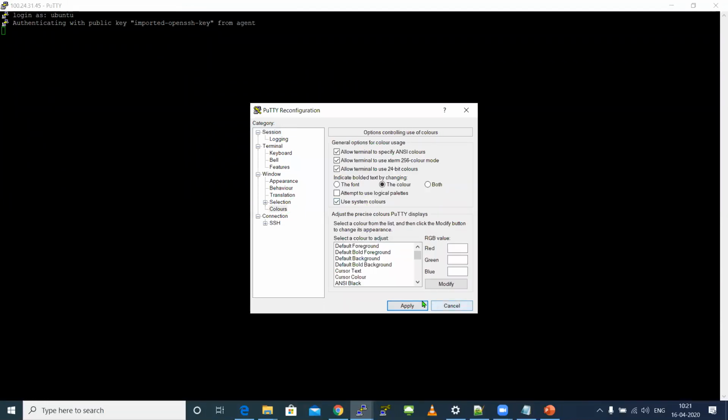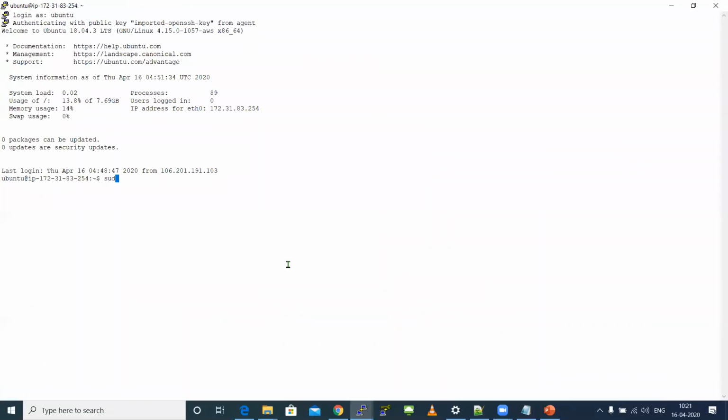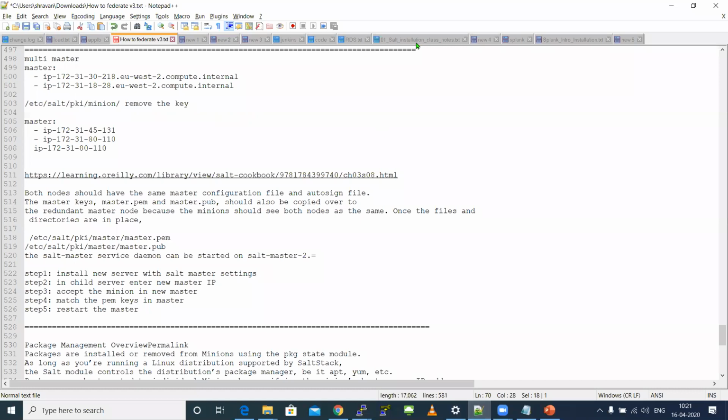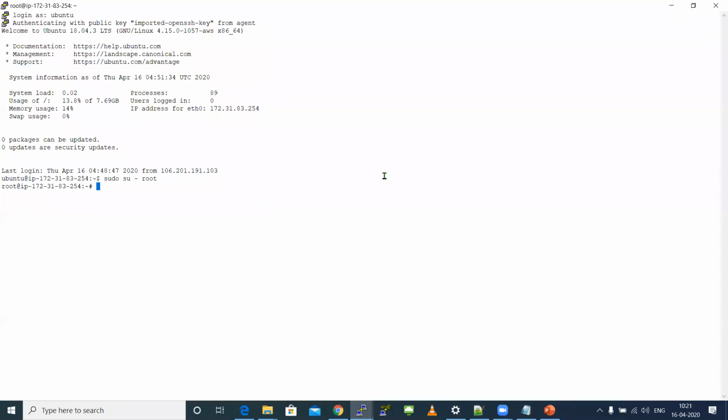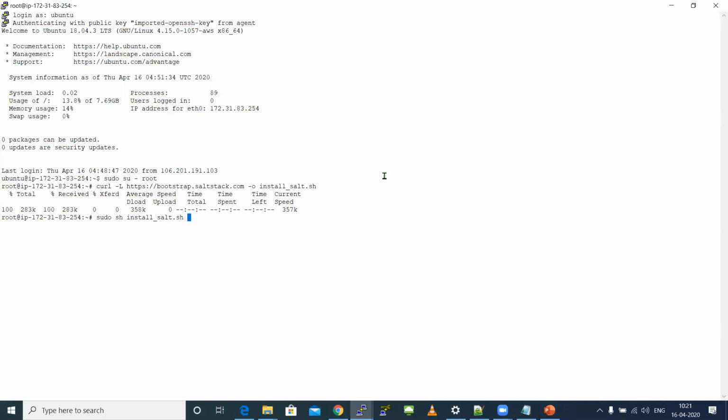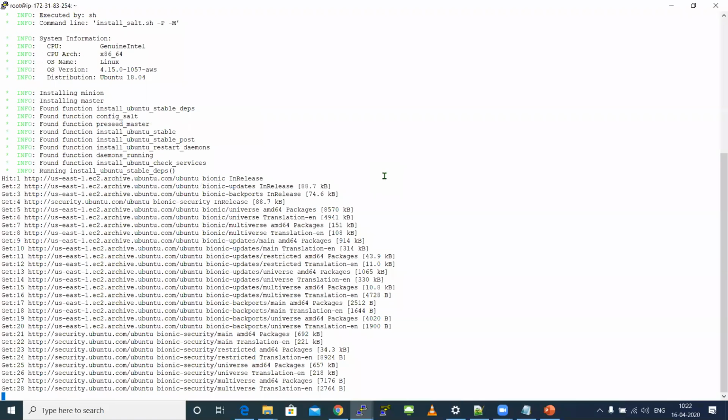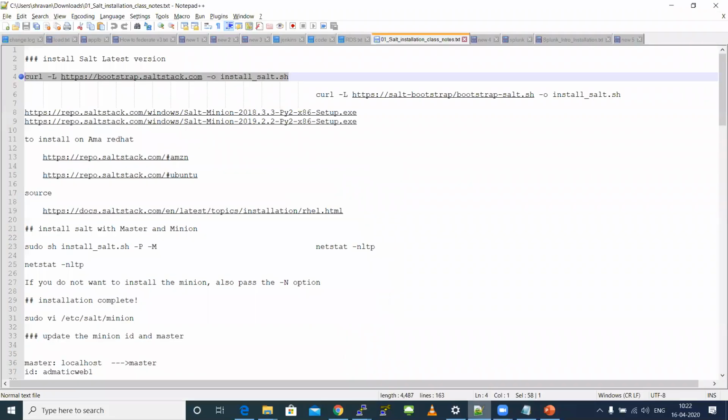Let me keep this machine also in white. And you took the curl command to copy the exe file, then you ran the exe file. The same steps.